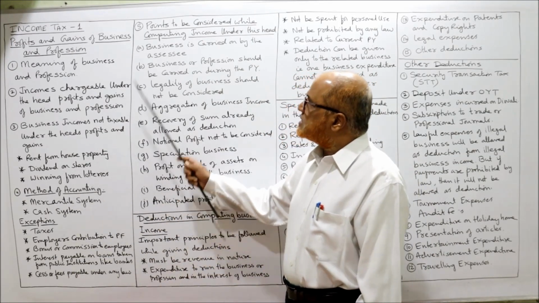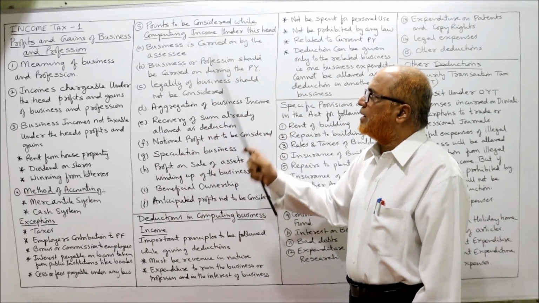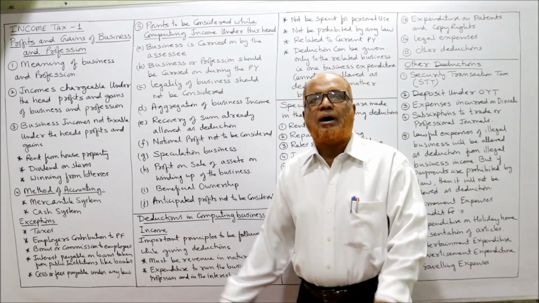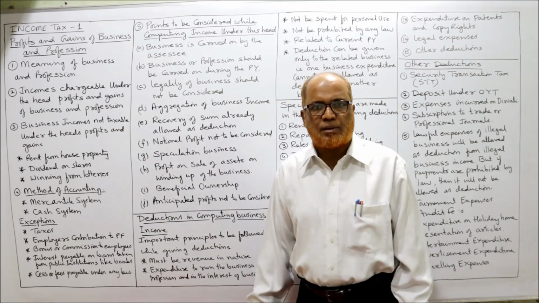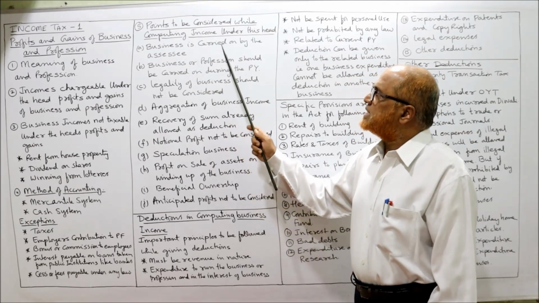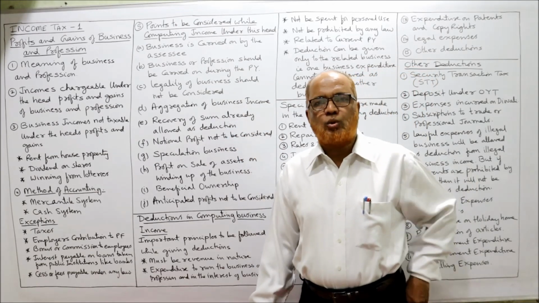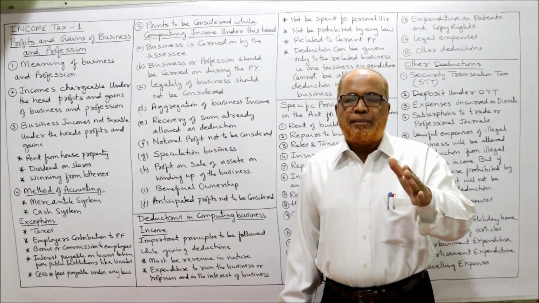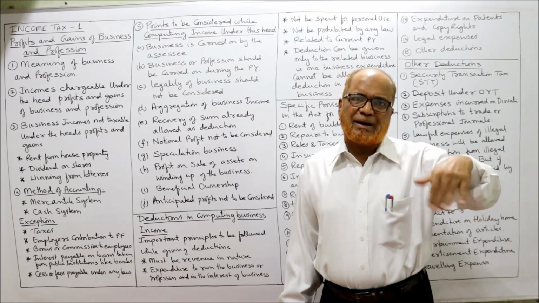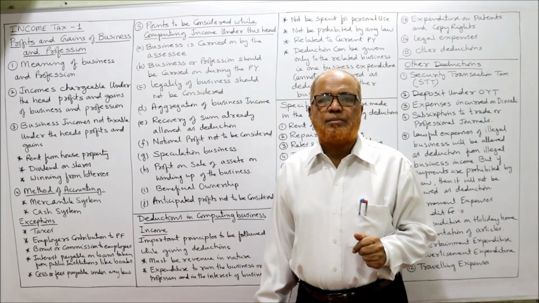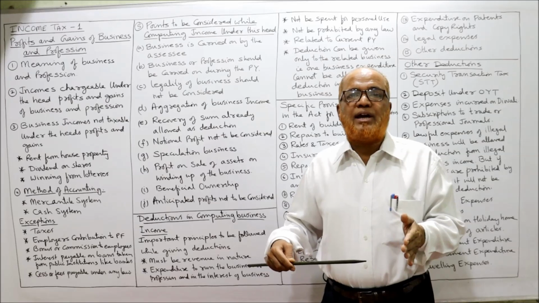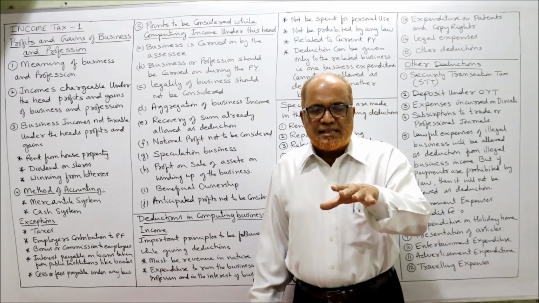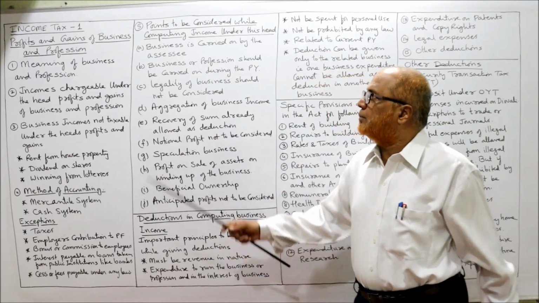So next point is points to be considered while computing income under this head. Some points you have to consider while computing the income under the head profits and gains of business and profession. What are the rules? Business is carried on by the assessee. First rule, the business should be conducted by the assessee. If the business is conducted by any other person, it will not be taxable. If he has taken the help of agents or employees, then it is okay. So the assessee must run the business, must own the business.